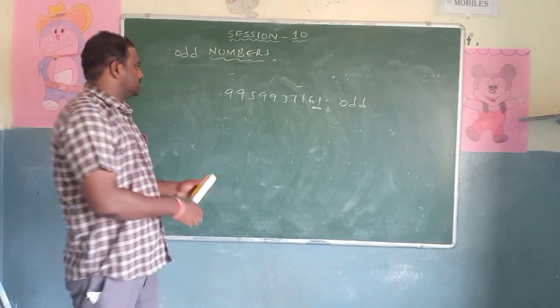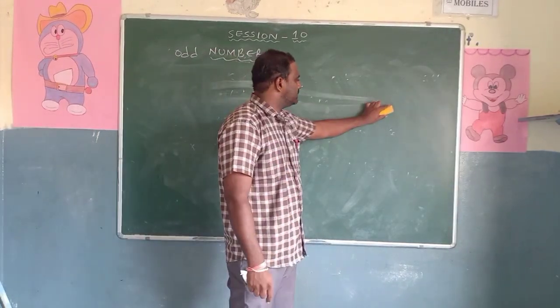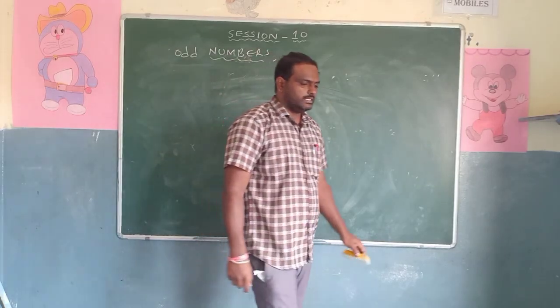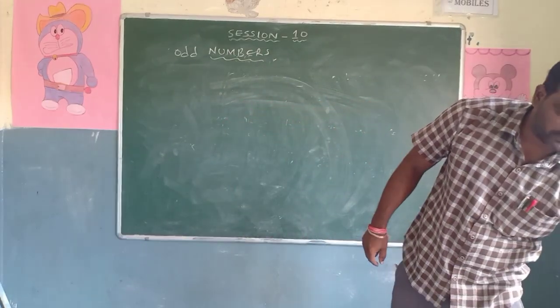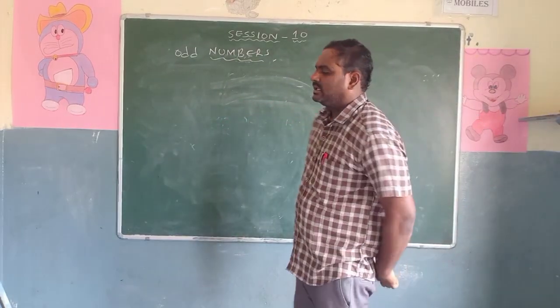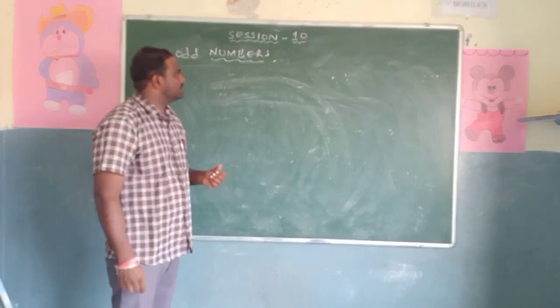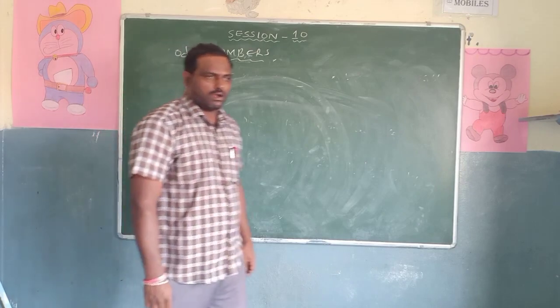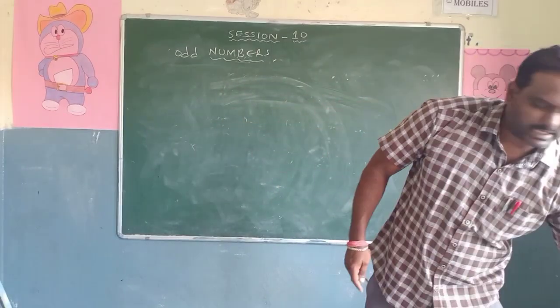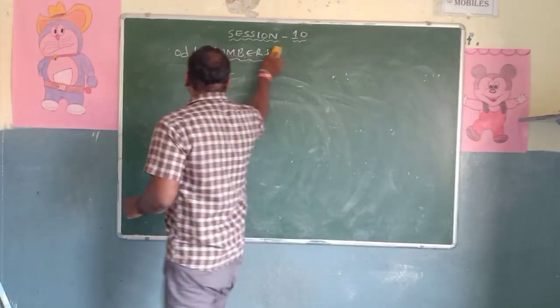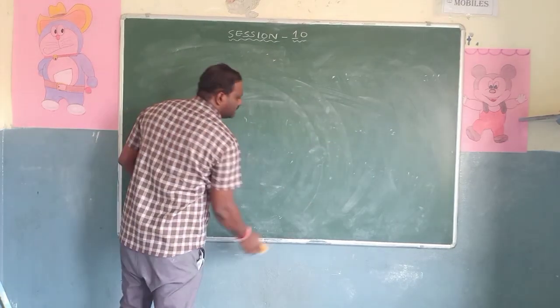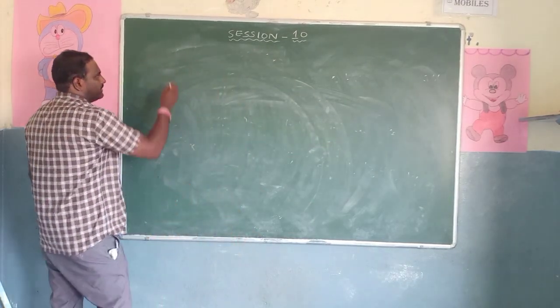Right? That's all. So these are the 4 definitions today I have discussed. One is natural numbers, second one is whole numbers, third one is even numbers, and fourth one is odd numbers. Okay. Next I will go for 2 more definitions. Simple one. By that I'll finish and I'll start the chapter sums.